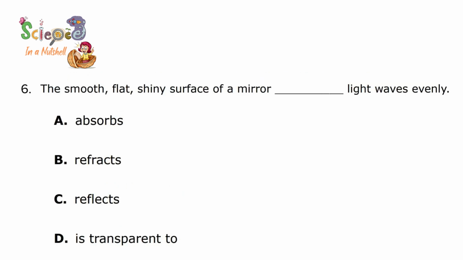Question number 6. The smooth, flat, shiny surface of a mirror does what to the light waves evenly? Is it absorbing the light waves, or refracts with the R, or reflects with the L, or is transparent?